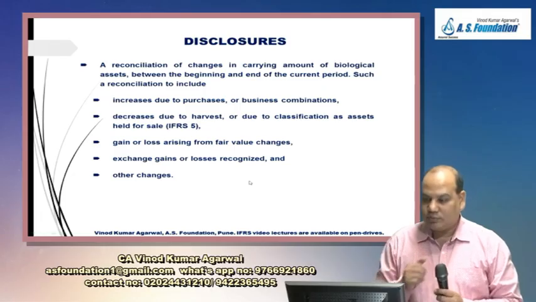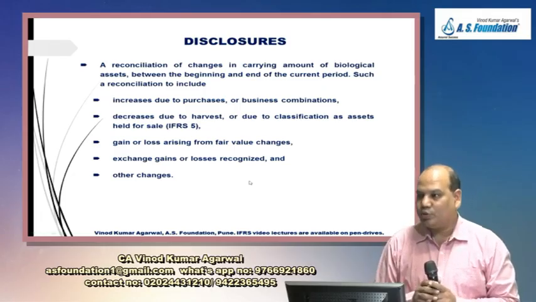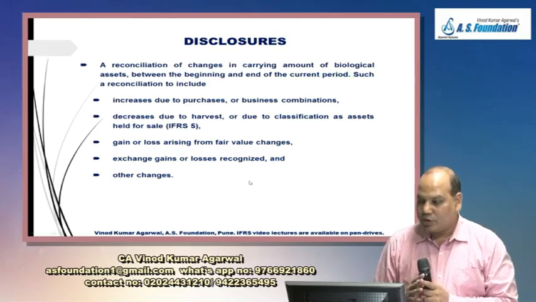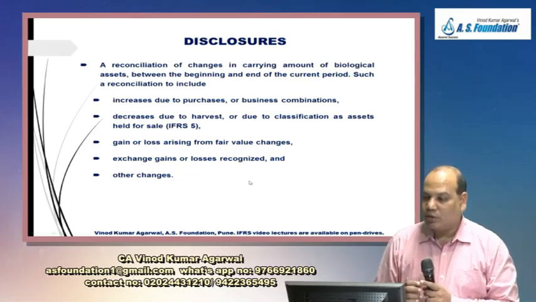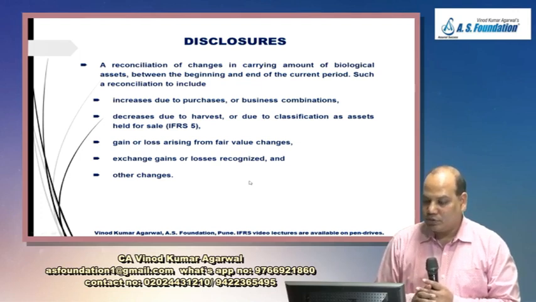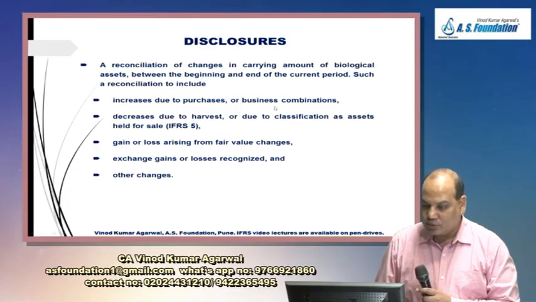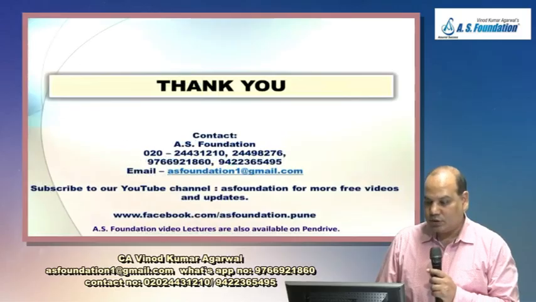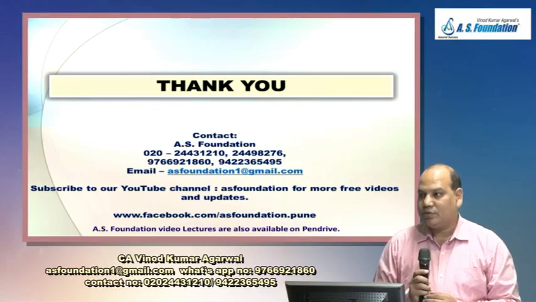Next is reconciliation. What is reconciliation? Opening to closing figure you have to reconcile. A reconciliation of change in carrying amount of biological asset between the beginning and end of the current period. Such a reconciliation will include: first, increase due to purchase or business combination, decrease due to harvest or due to classification as asset held for sale, gain or loss arising from fair value change, exchange gain or loss recognized, and other changes. This standard is over.